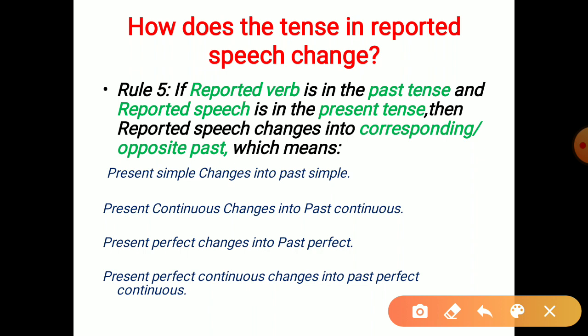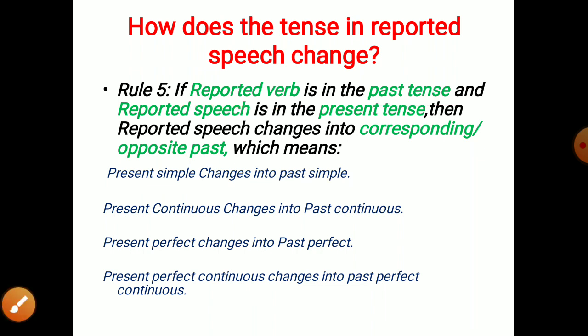Present tense will change into past tense, but not vice versa, not the reverse, which means present simple will change into past simple, but past simple will not change into present simple. Only present simple will change into past simple, present continuous into past continuous, present perfect into past perfect, present perfect continuous into past perfect continuous. But all these changes will take place only when the reported verb is in the past tense. This is what we need to understand clearly.